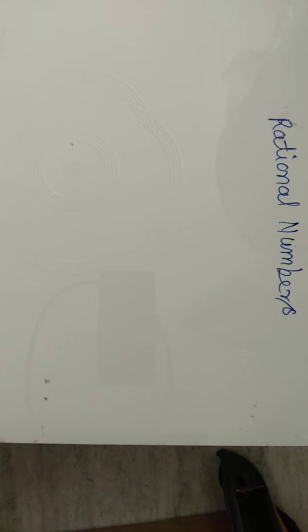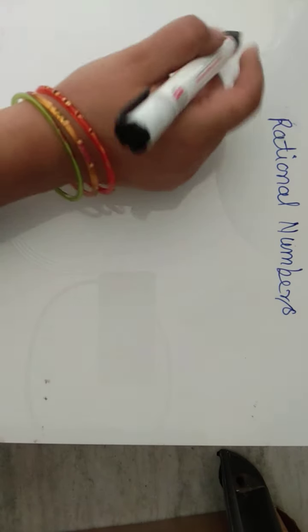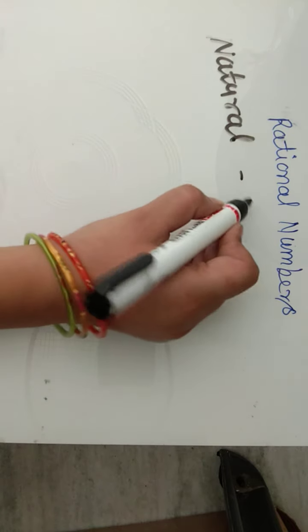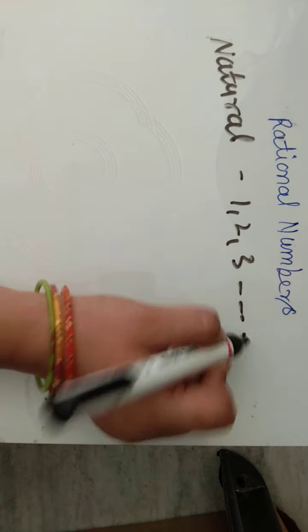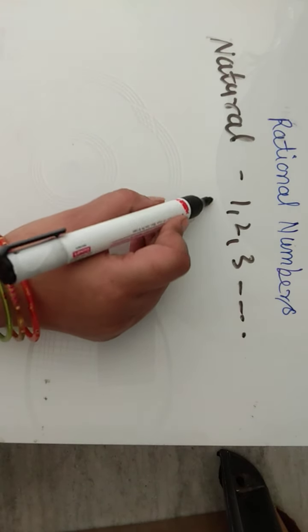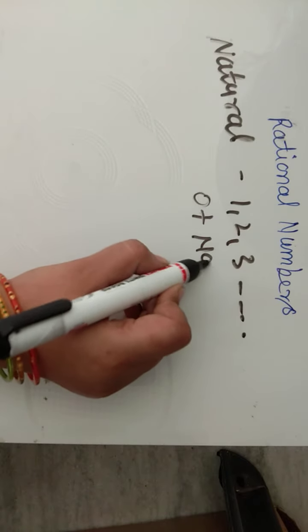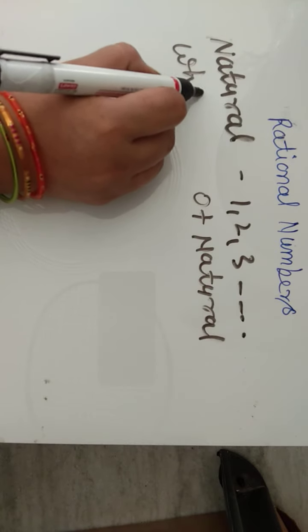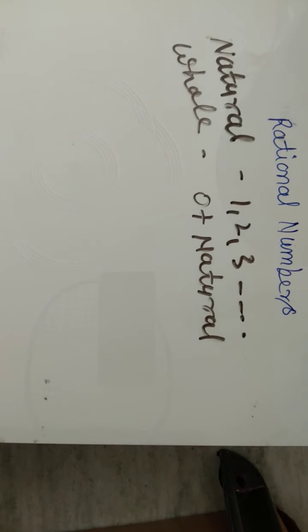When you have to count any object, anything around you, you need the counting numbers. Those are called natural numbers. Natural numbers start from 1, 2, 3 and so on. Now when we include 0 in the set of natural numbers, it is known as whole numbers.